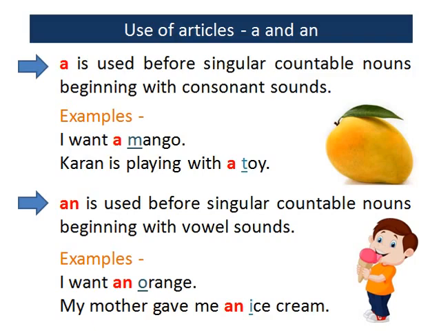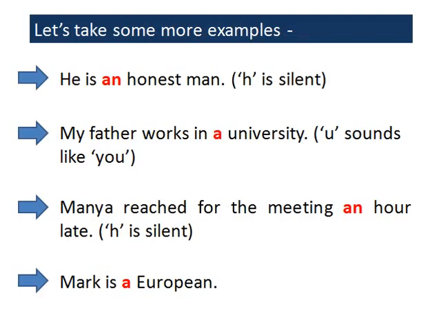Let's take some more examples. He is an honest man. In this, we have used an before honest, though it starts with H, because H is silent and there is the sound of O, a vowel sound. My father works in a university. In this example, U is a vowel, but it sounds like Y-O-U, a consonant sound. So we have used a.